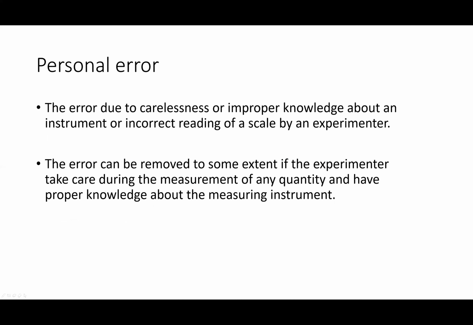So you must be very careful in taking observations. By giving concentration and getting proper knowledge about the instrument, you can reduce this error.